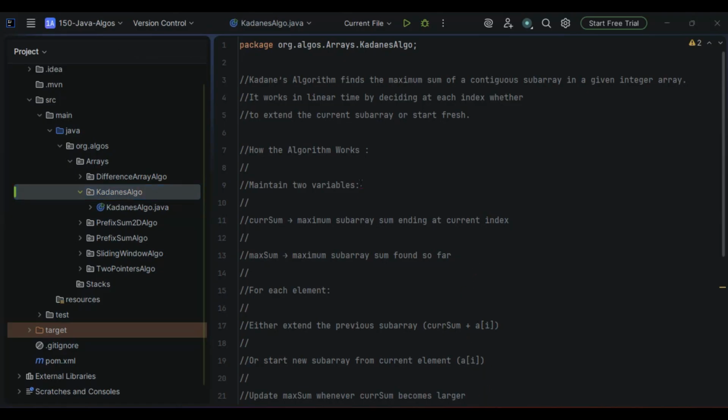Hi everyone. So today we'll be discussing the topic Kadane's algorithm. This is one of the famous algorithms, array-based algorithms actually. Let's discuss the same. So let's see what the definition says here.